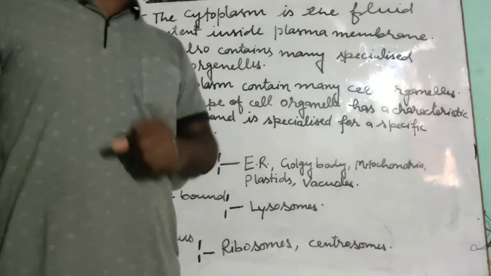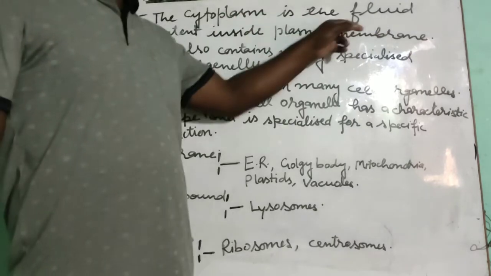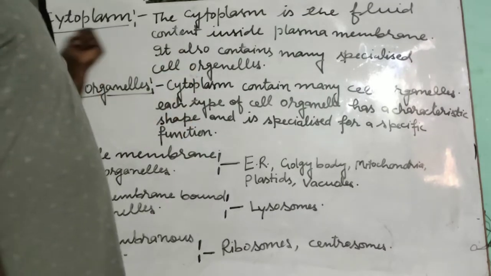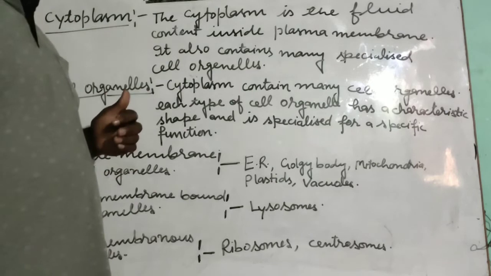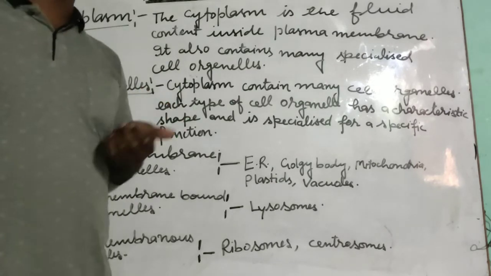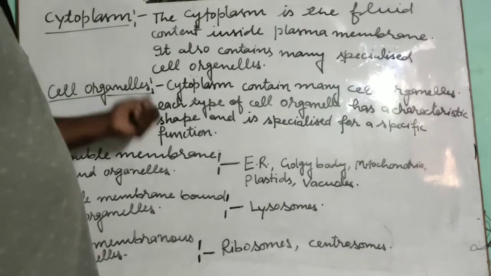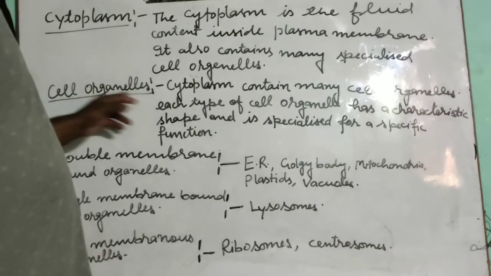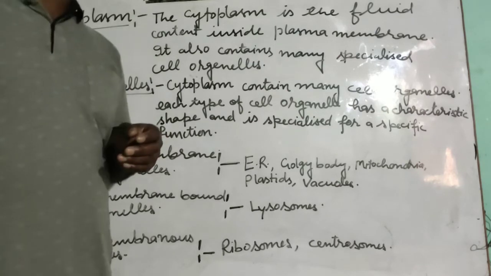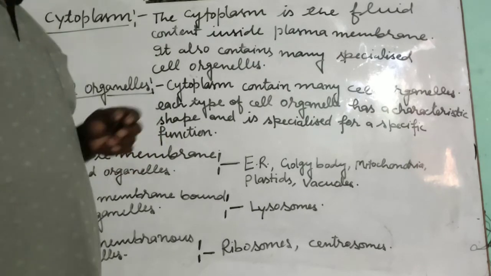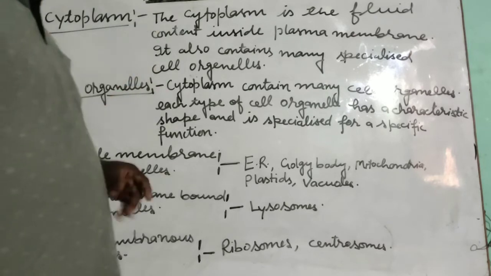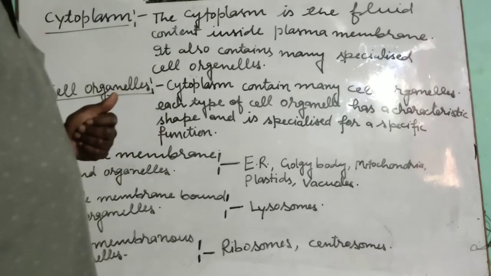Why has it taken very little stain? The reason is that it is the fluid part, and when it is the fluid part, it will take very little stain. Then this is the cytoplasm. In the cytoplasm, there are many membrane bound or non-membranous structures which are known as cell organelles. In Hindi we can say कोशिकांग, कोशिका का अंग. Then what can you say about the cell organelles?